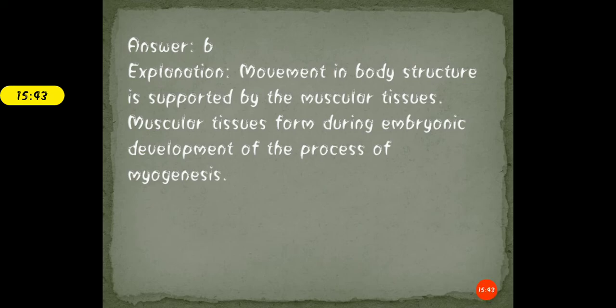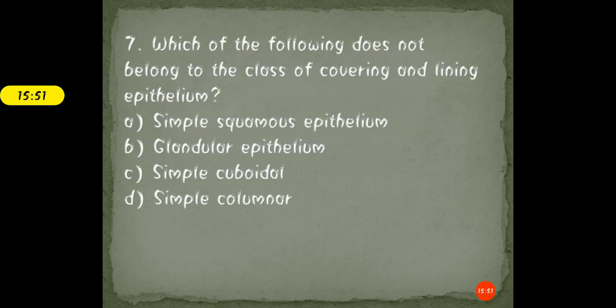You know very well the process of differentiation. This is the process through which formation of muscular tissue will take place. Moving further, next question is, which of the following does not belong to the class of covering and lining epithelium?